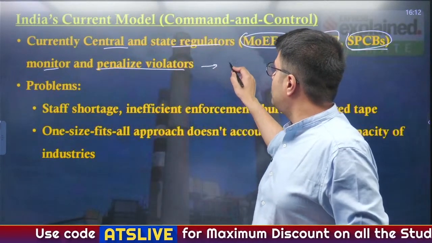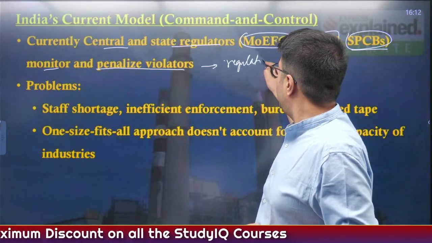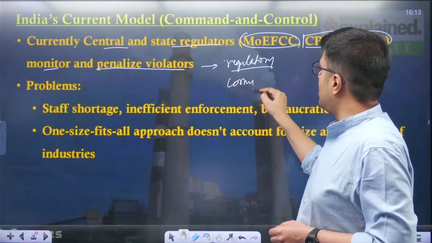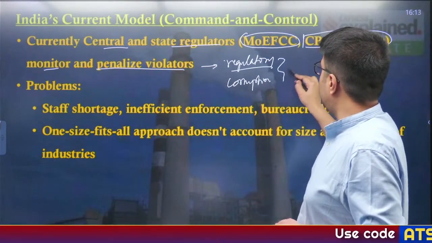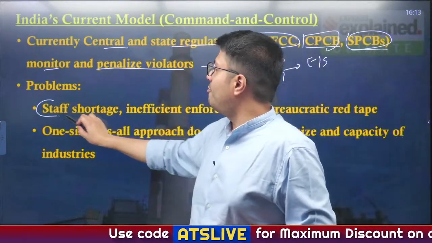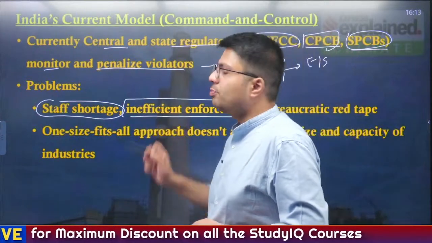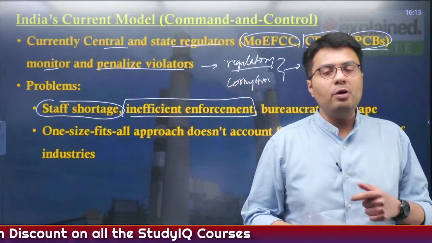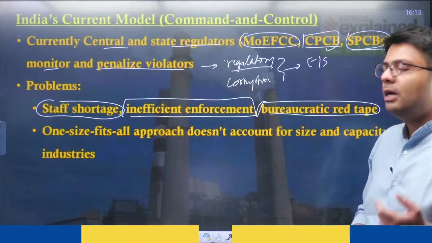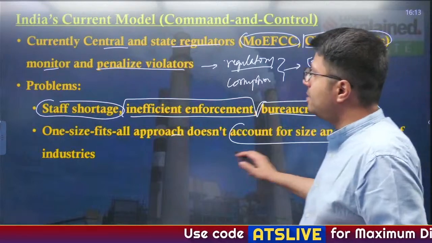So the regulatory burden on the government can be quite high. Similarly, the companies will have to meet the standards. Also, it incentivizes corruption. So, to eliminate these things, we have come up with the emission trading system. The problem with this is, first of all, the government has a shortage of staff and inefficient enforcement, so the government can't monitor everyone, and technically the polluters will be left out. It also faces bureaucratic red tape. This is also a one size fits all approach that doesn't account for the size and capacity of the industry.